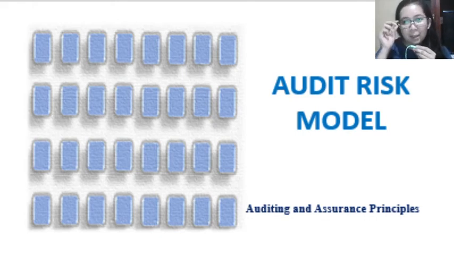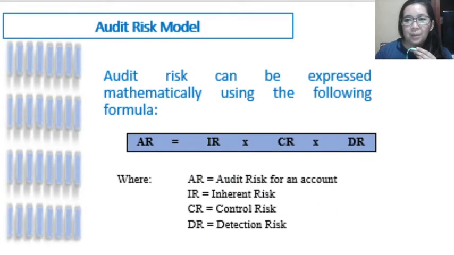Okay, so for the next topic under module number 5 still, we will discuss the audit risk model. Audit risk can be expressed mathematically using the following formula. AR is the audit risk for the account, which is equal to IR, or inherent risk, multiplied by the control risk and detection risk. This is how the auditor will estimate the amount, degree, or level of audit risk.